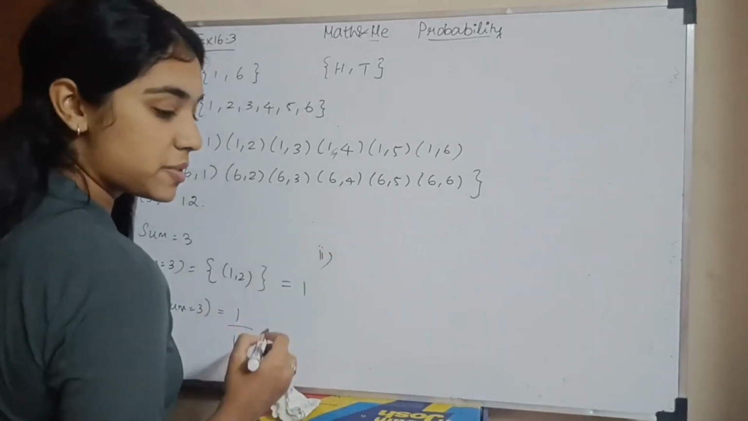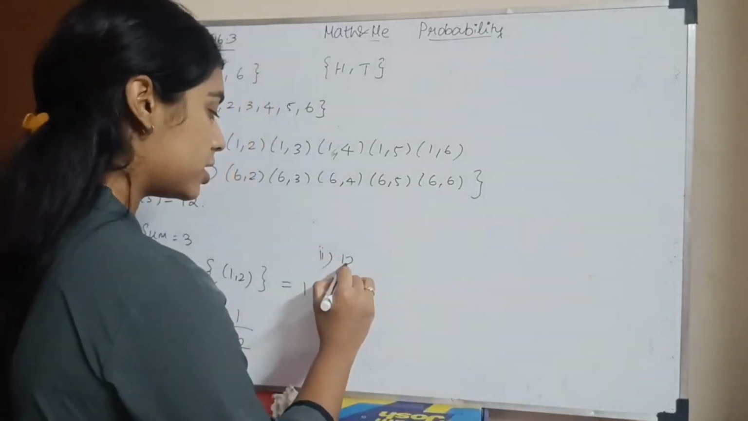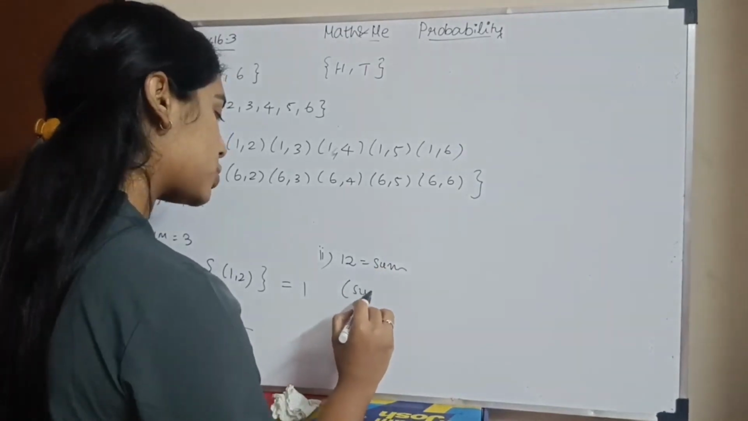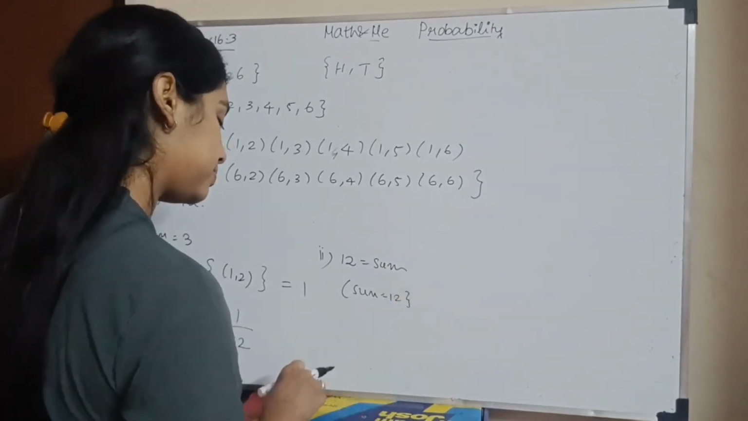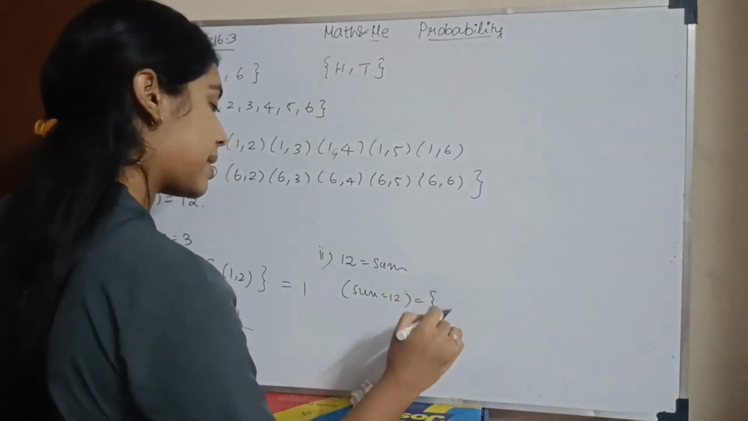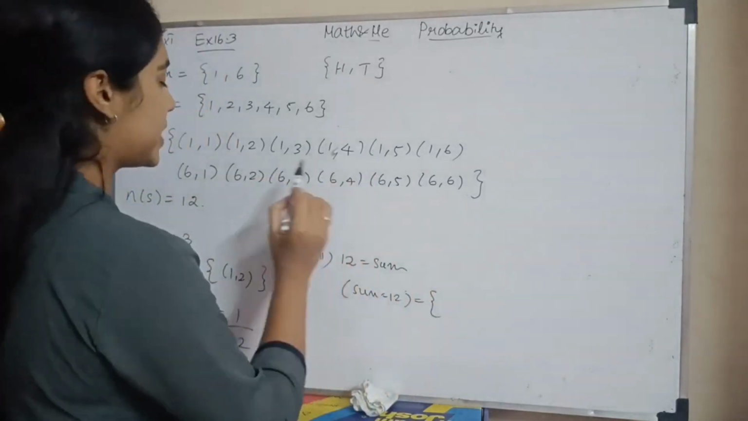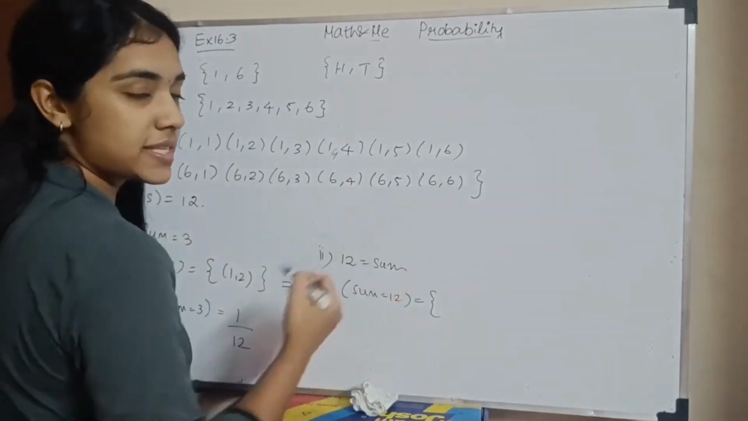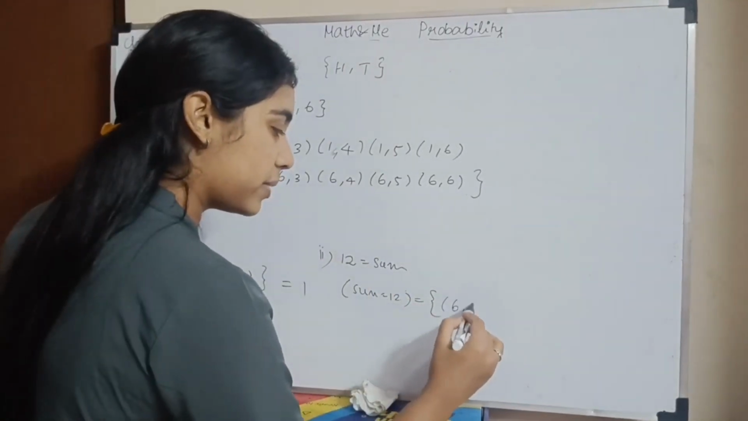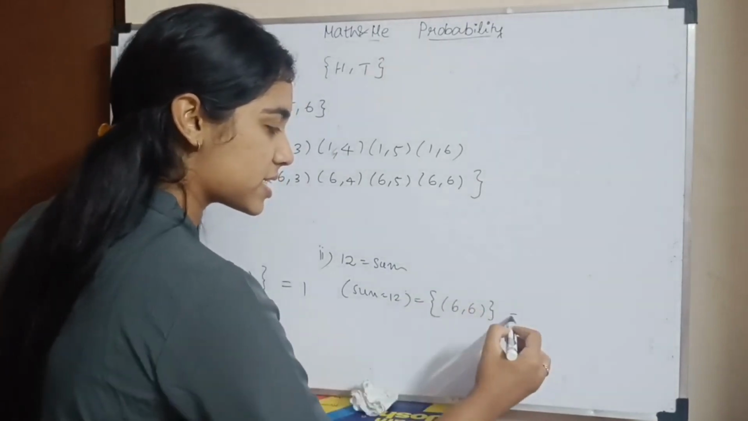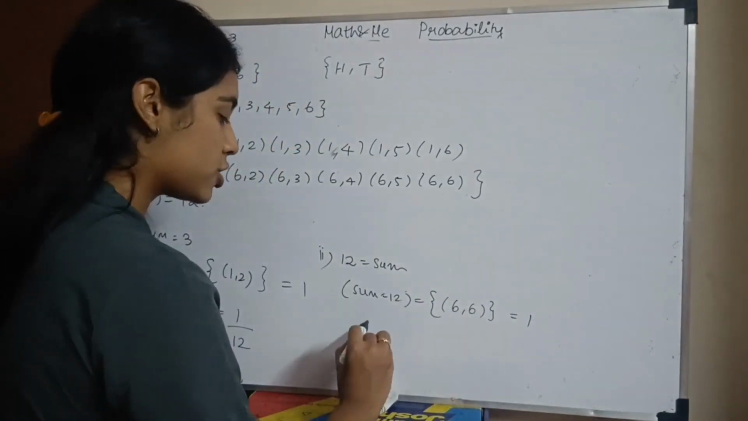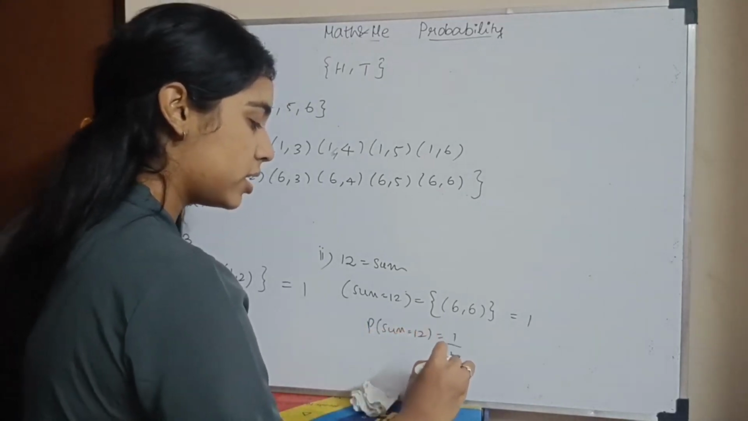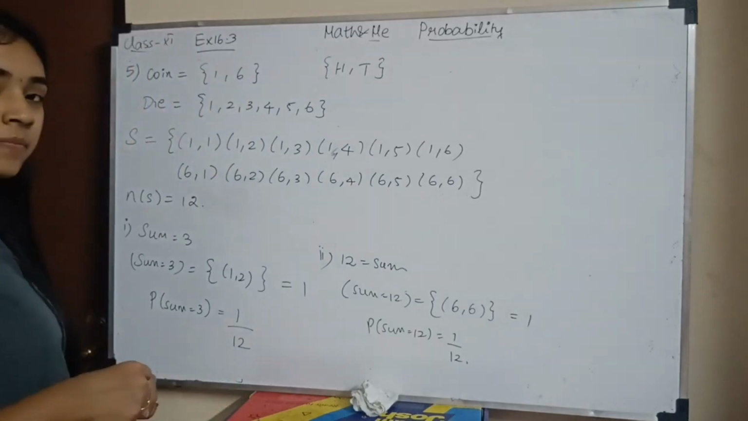Similarly, what is my second subsection? The sum is 12. This is my sum. So what is the sample space for sum equals 12? Which two numbers add to give 12? 6 plus 1 is 7, 6 plus 4 is 10, 6 plus 6 is 12. So my only element in the sample space is 6, 6. So the number of elements is 1, so the probability that the sum is 12 is 1 by the total outcomes, which is 12. Understood?